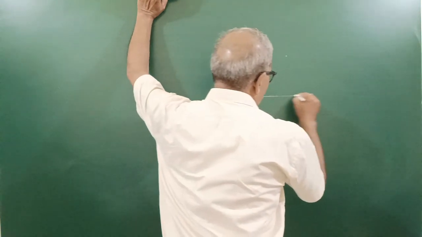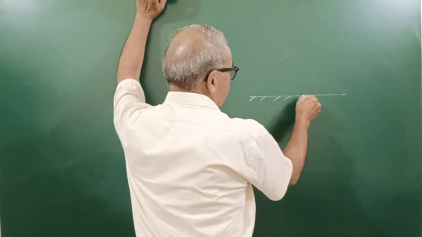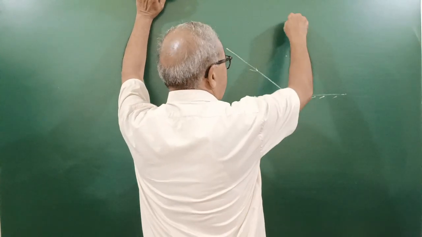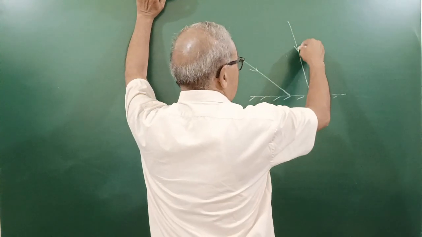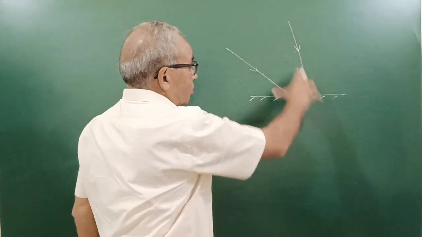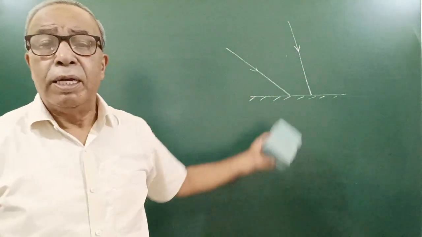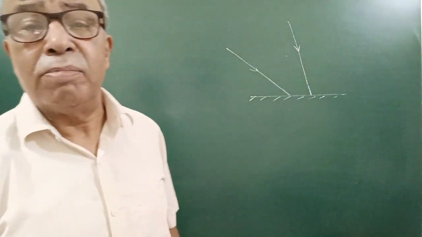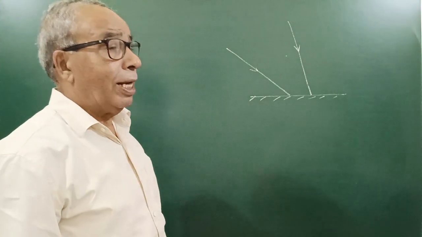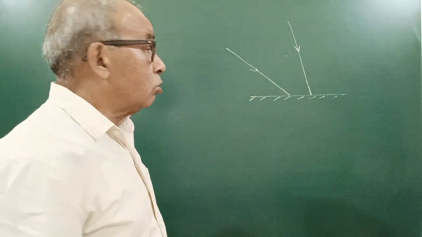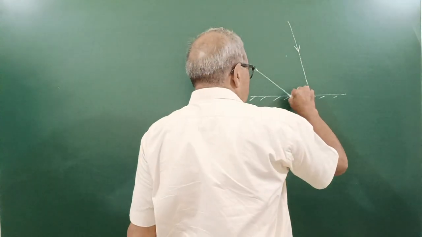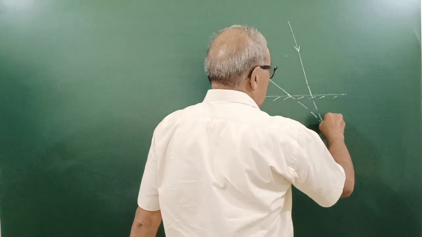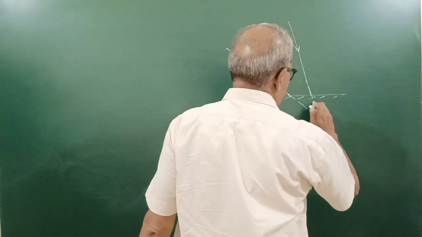Suppose here is a plane mirror. Light coming like this, one ray, another ray this. Actually, the distance between the rays is decreasing. So, if I take all rays, they will form a converging beam. There is no real source of light which can produce a converging beam. If we produce it further, suppose the mirror had not been there, they would have met at this point.